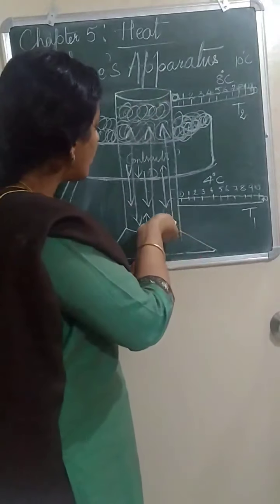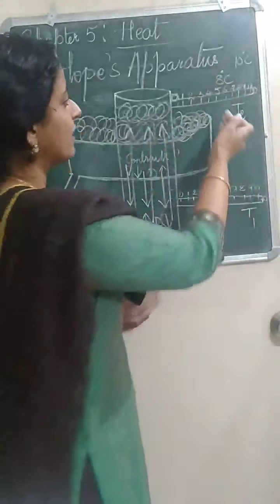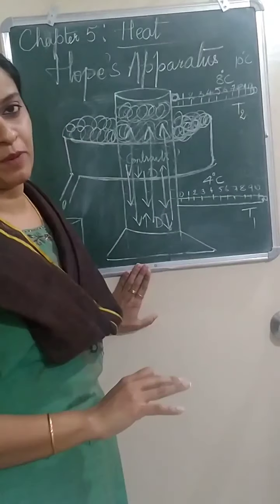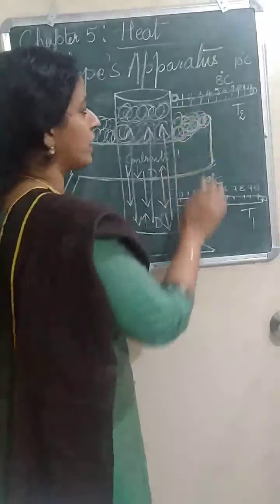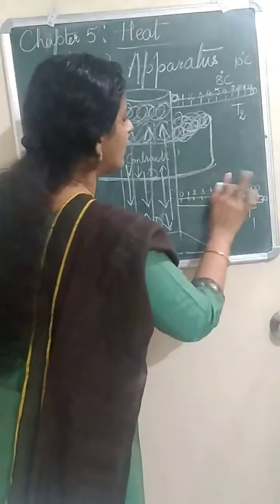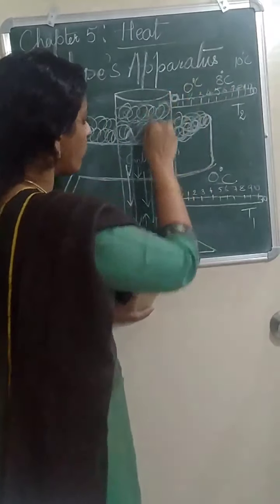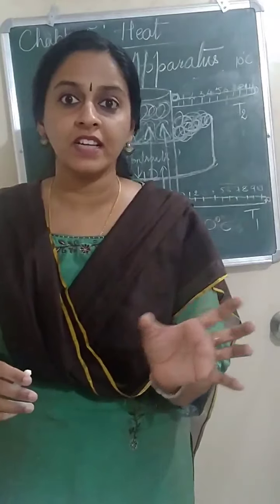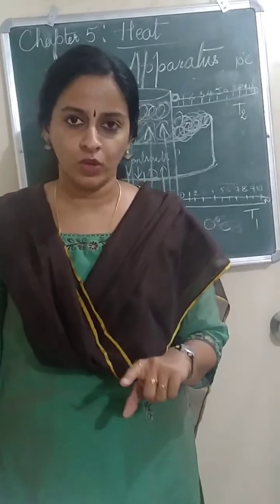So when the cold water travels upward, thermometer T2 shows a steady fall in temperature. After a few minutes, you will see that both thermometers show the temperature of 0 degrees Celsius. In that time, the whole water freezes. So this way, Hope's apparatus proved that there is anomalous behavior of water.